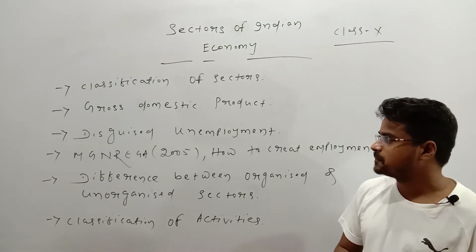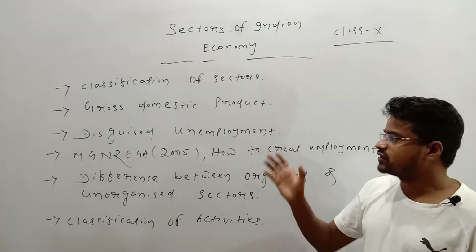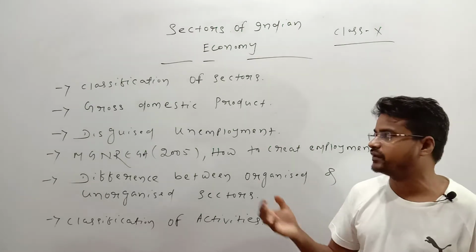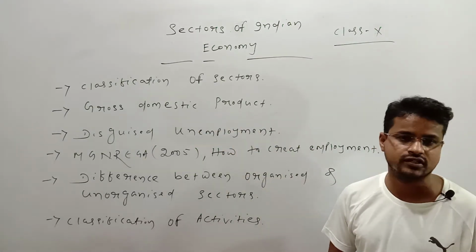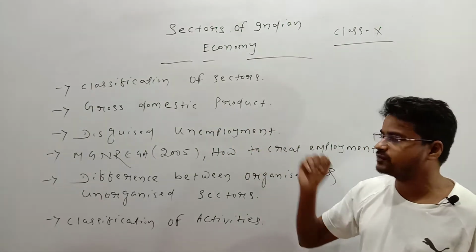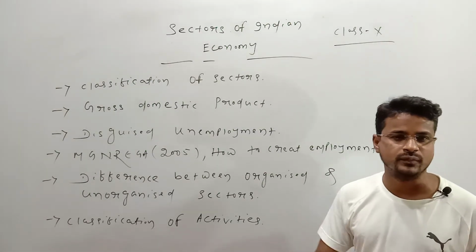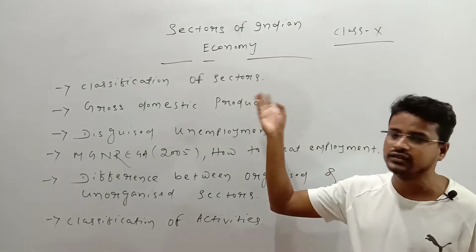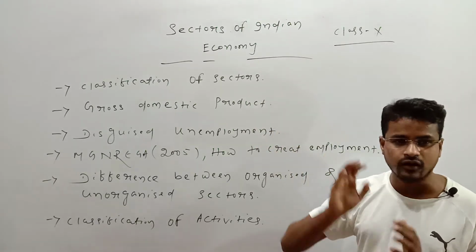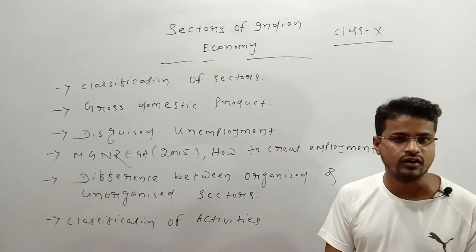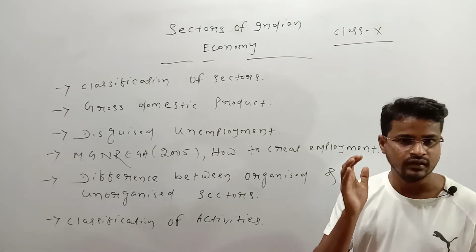Now we will discuss what is gross domestic product, or GDP. The short form of gross domestic product is GDP. Gross domestic product means the value of all the goods and services that come from all the three sectors in a year.